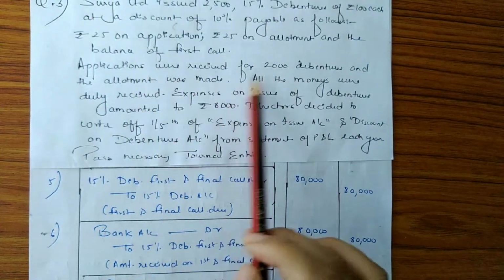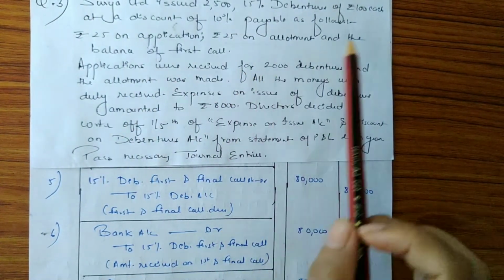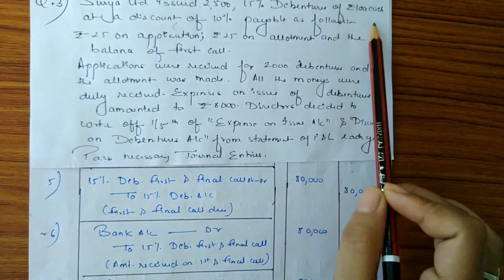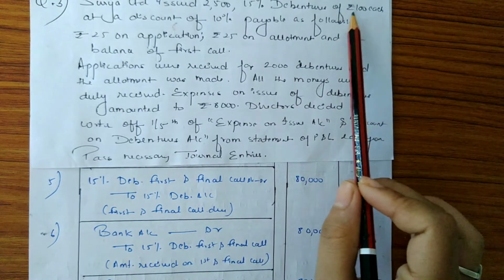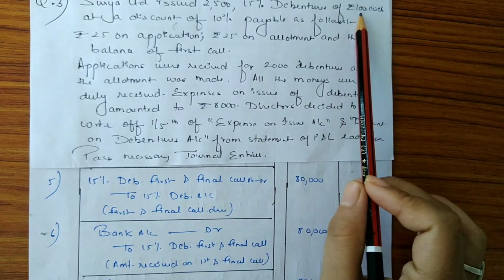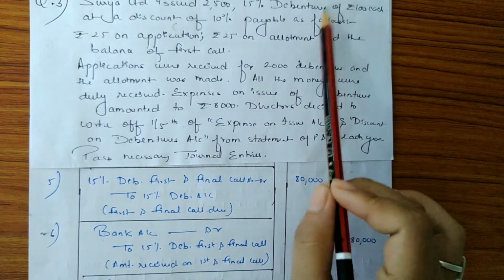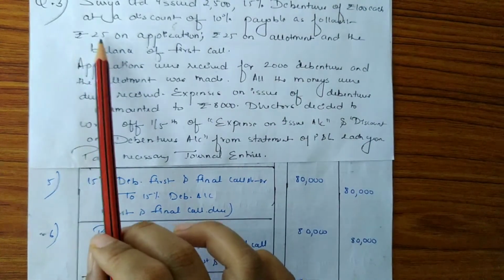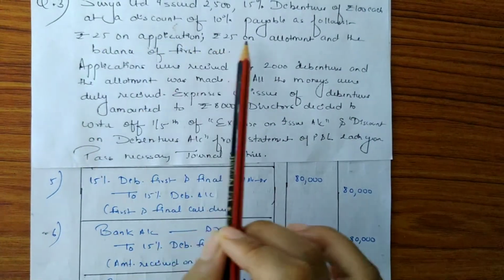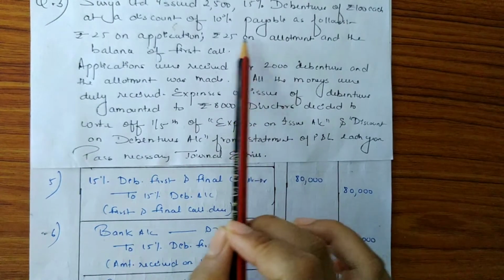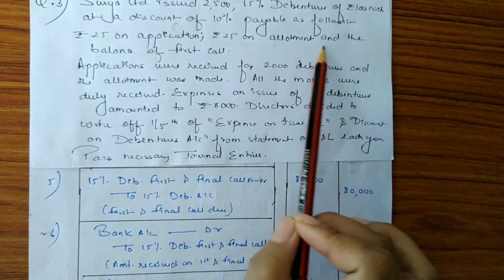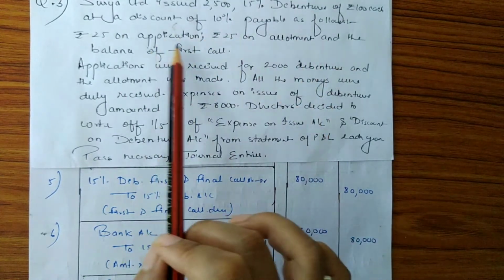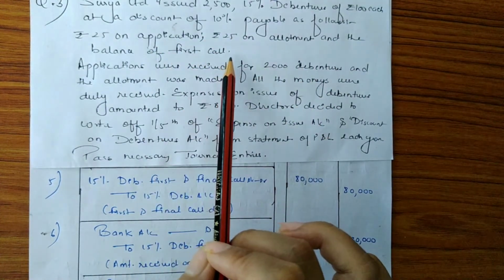Next payment is to be made on call money. So as we know, the face value was rupees 100, out of which rupees 10 was discount amount. That means the face value is now rupees 90. So out of 90, rupees 25 was on application, rupees 25 was on allotment. That means 50 has been on application and allotment. Remaining is rupees 40, which is a balance amount of call money.